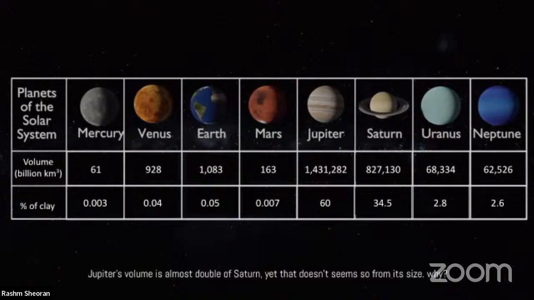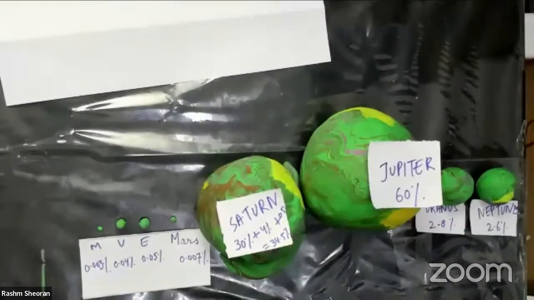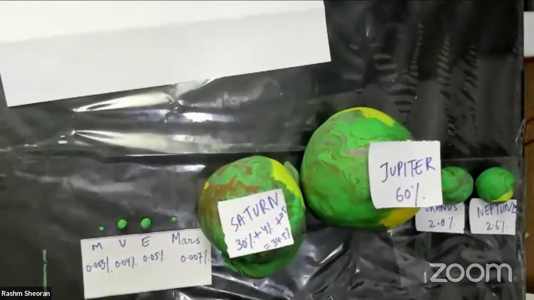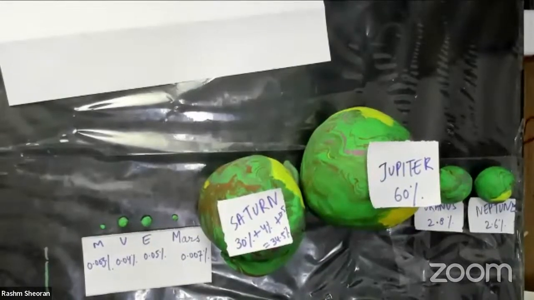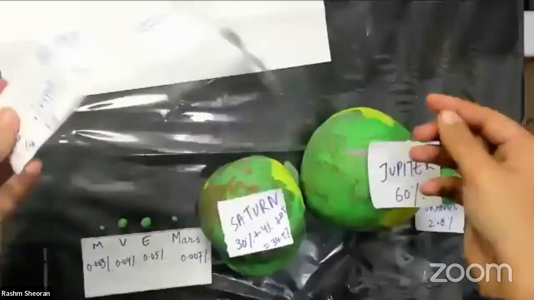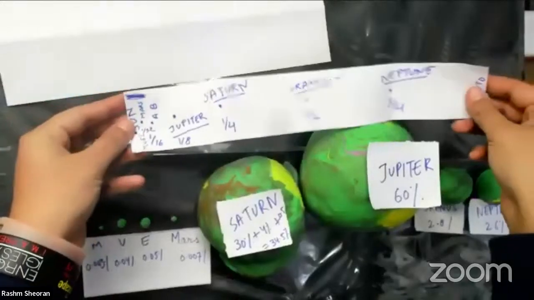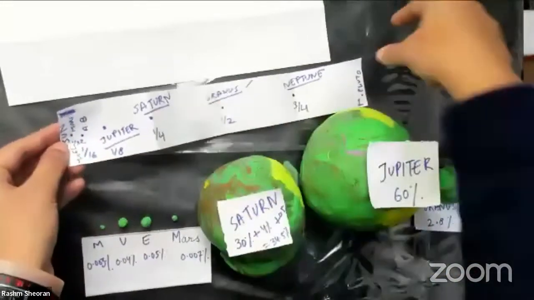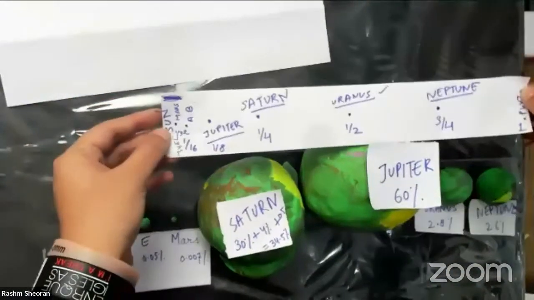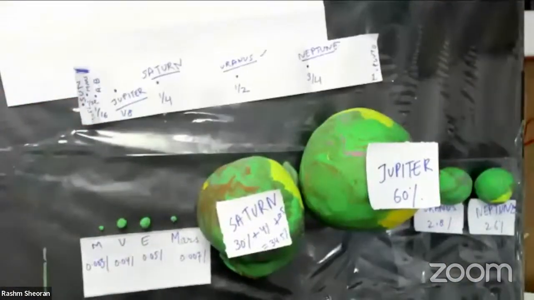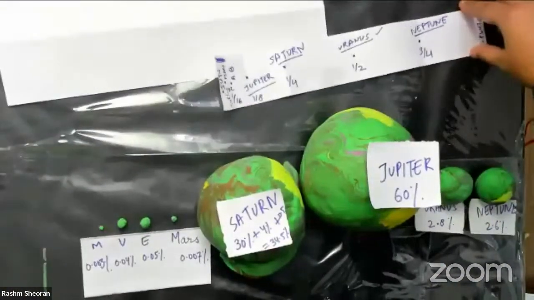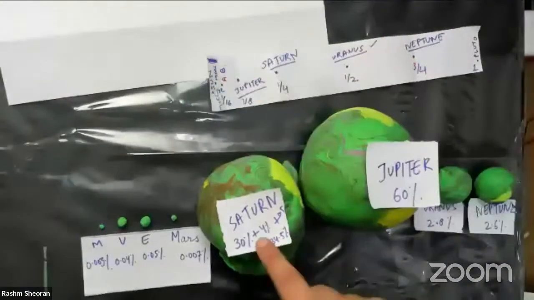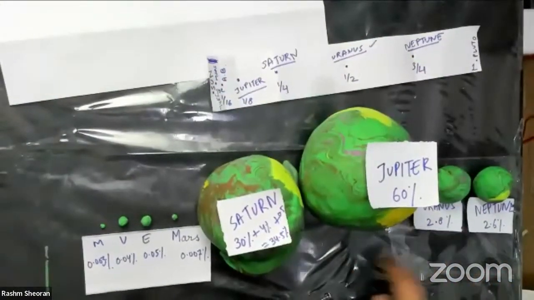Now we have made the entire solar system. And this was the first activity that we did, in which we checked what should be the distance between each of the planets compared to each other. And next activity, in which what did we do? We checked what should be the sizes of the planets compared to each other.